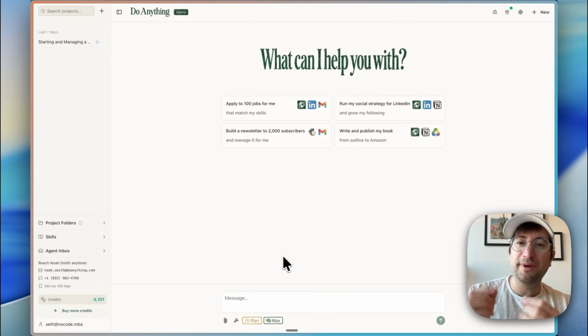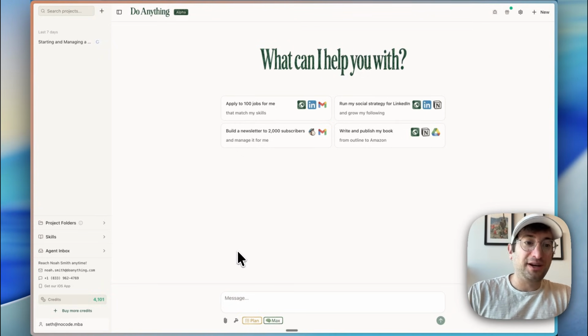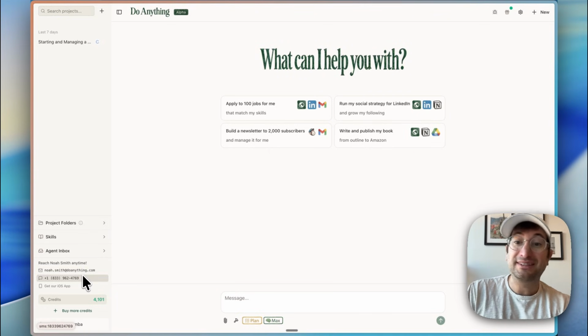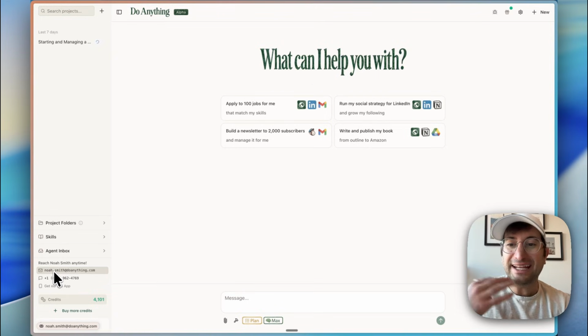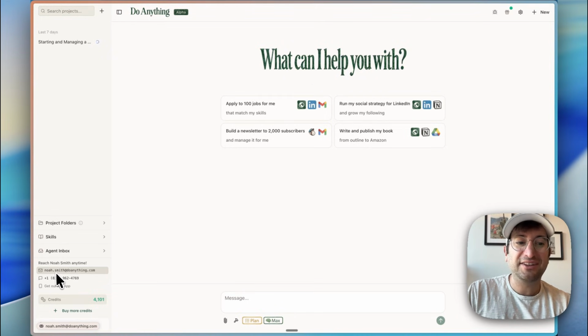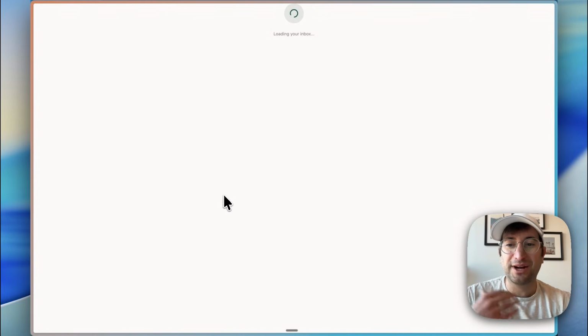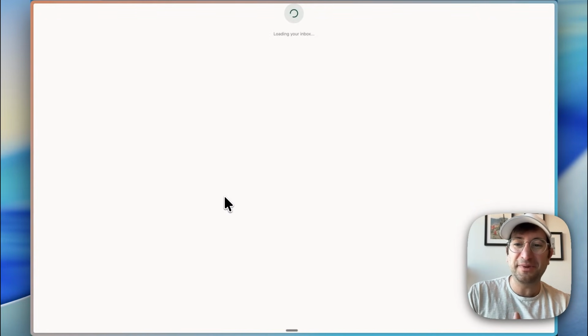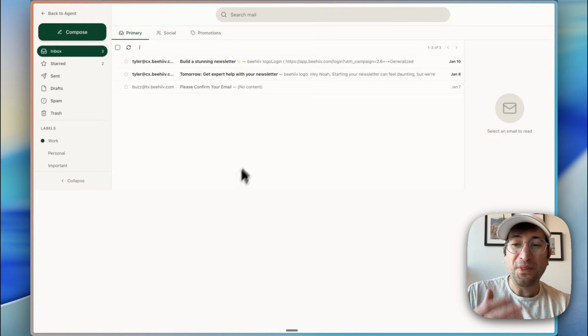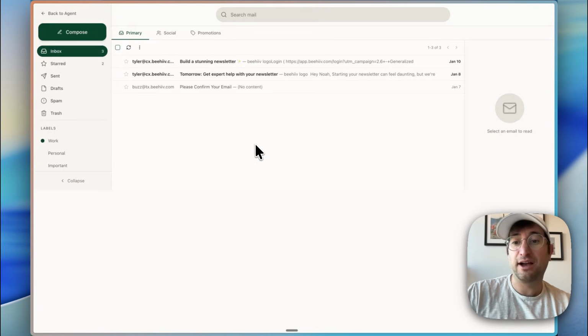Something really cool about Do Anything that I really liked when I signed up is you create an account and then you also set up your agent. So you set up your agent here, you create a name for your agent, and your agent gets an email and a phone number. And then you have an agent inbox where your agent can literally receive emails and send emails on your behalf. What this means is it can reach out to other people.